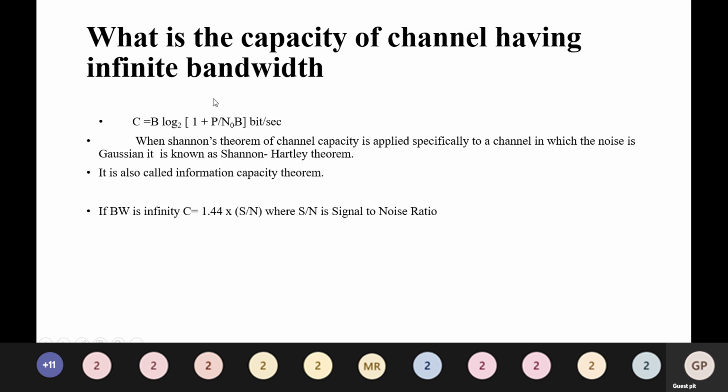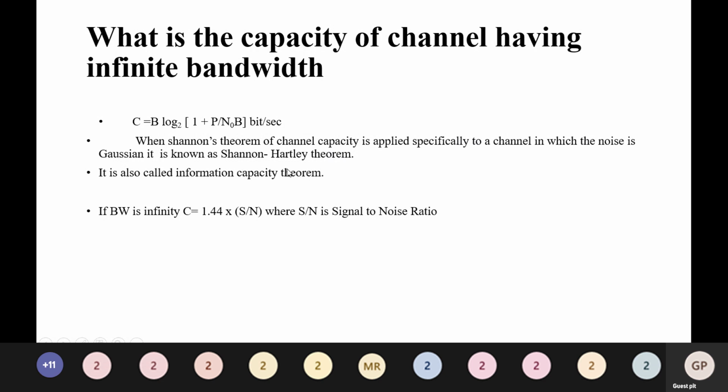Next slide: what is the capacity of a channel having infinite bandwidth? C = B log base 2 (1 + P/(N0 B)) bits per second. When Shannon's theorem of channel capacity is applied specifically to a channel in which the noise is Gaussian, it is known as the Shannon-Hartley theorem.